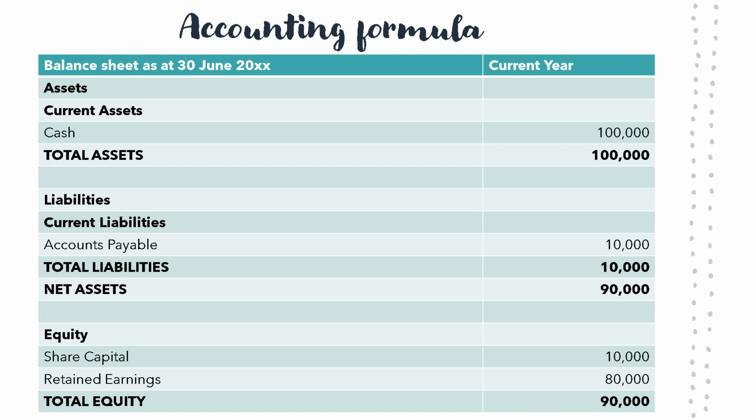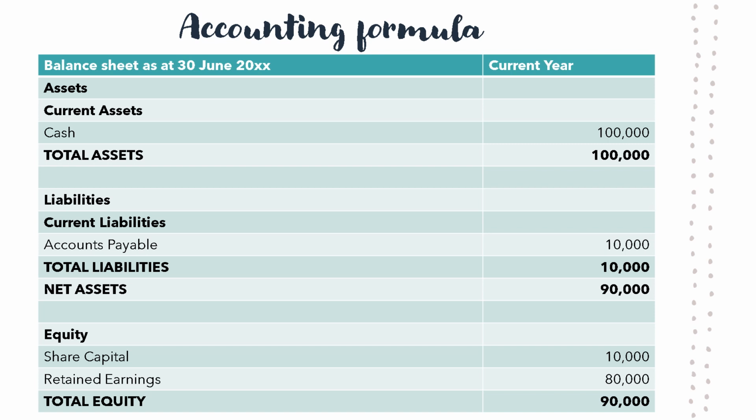Our liabilities in this case are accounts payable. That is all the invoices that have been issued to us and are due for payment within the next 12 months. As they are due within the next 12 months, accounts payable are showing as a current liability. The difference between our assets and our liabilities is shown in the line item net assets. Given our definition of equity being the residual of assets less liabilities, then our equity balance must also be $90,000.